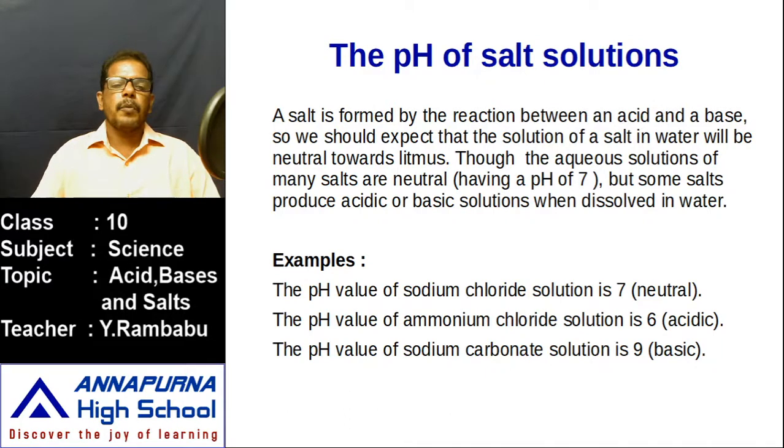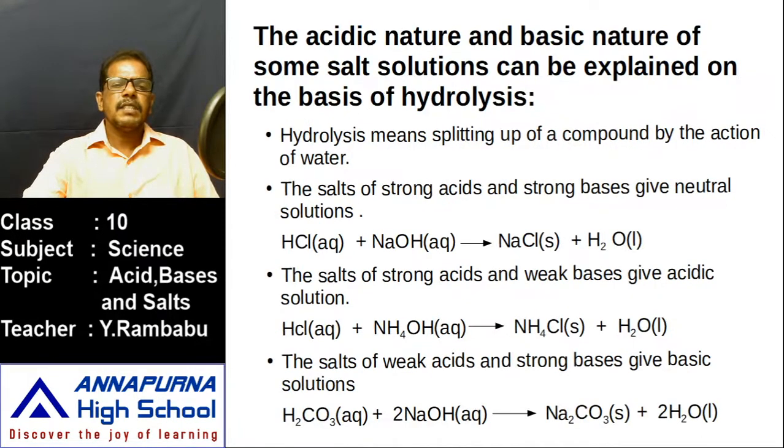And the salt sodium carbonate, how is it formed? It is formed by the combination of sodium hydroxide base and carbonic acid. That is sodium carbonate. Its pH value is 9. That means it is basic. So some salts may be neutral, some acidic and some basic. But all the salts are not neutral, even those formed by a neutralization reaction. Then how are the acidic and basic natures of some salts explained? They are explained on the basis of hydrolysis.